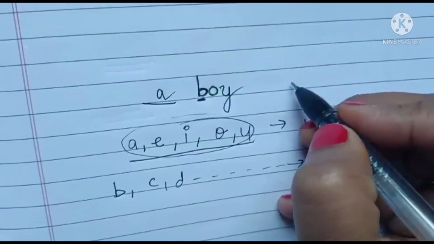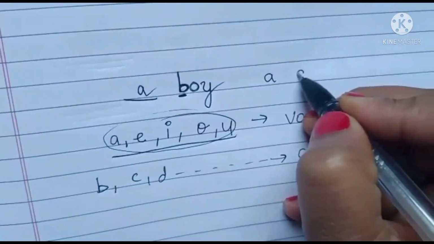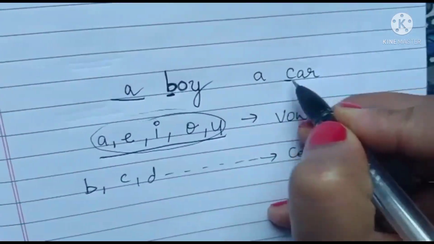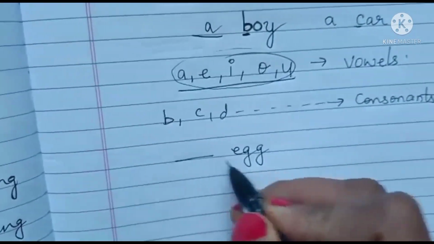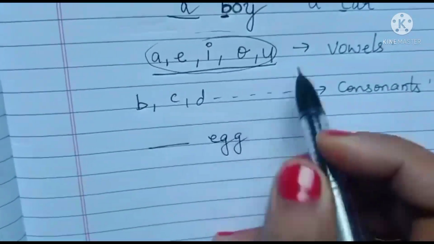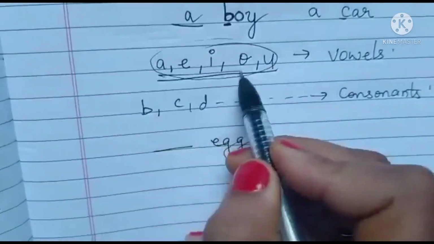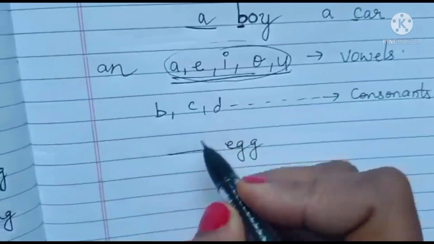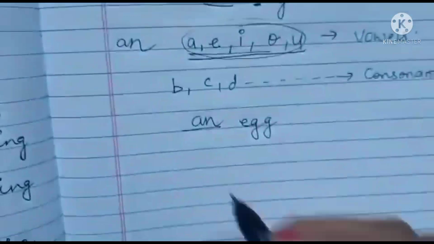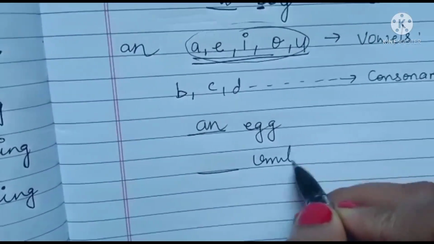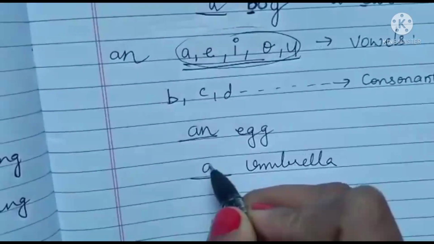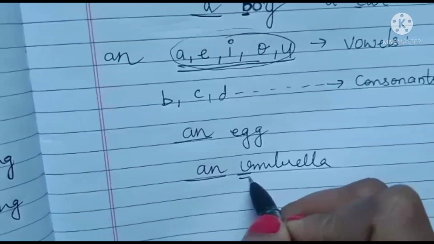In the same manner, if I say a car, because C is a consonant. But if I say dash egg, here E is a vowel. So when you see any vowel letter, you will place an before them. You write an egg. In the same manner, dash umbrella. So you write here an umbrella because U is a vowel.